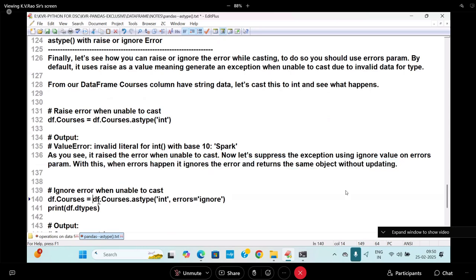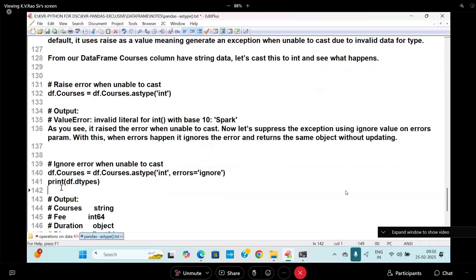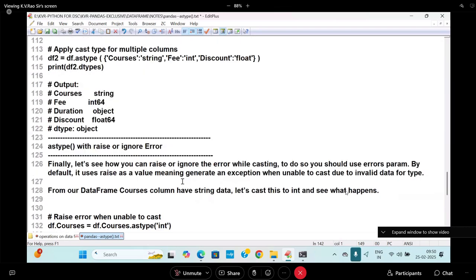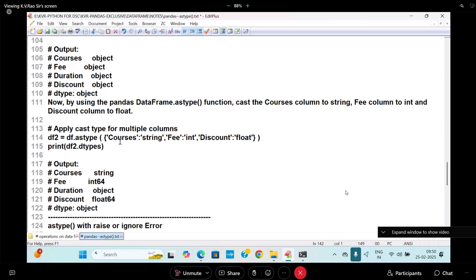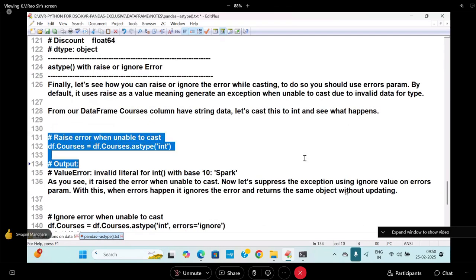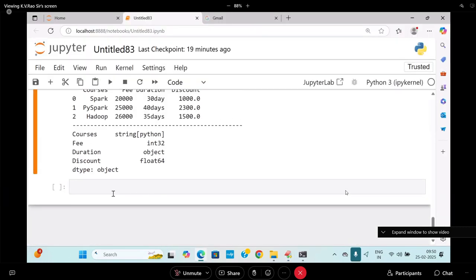So df.course.astype int, errors is equal to ignore. If you are unable to do it, don't do anything, and ignore that error. The dtype of df.course will be string only. You cannot convert it into int type. That is the major important word I want to bring. So this is course string. Everything is there. Now I am going to do this type of thing.